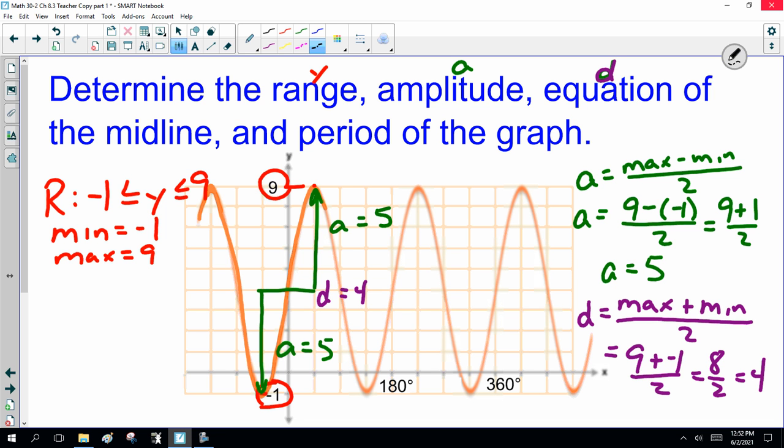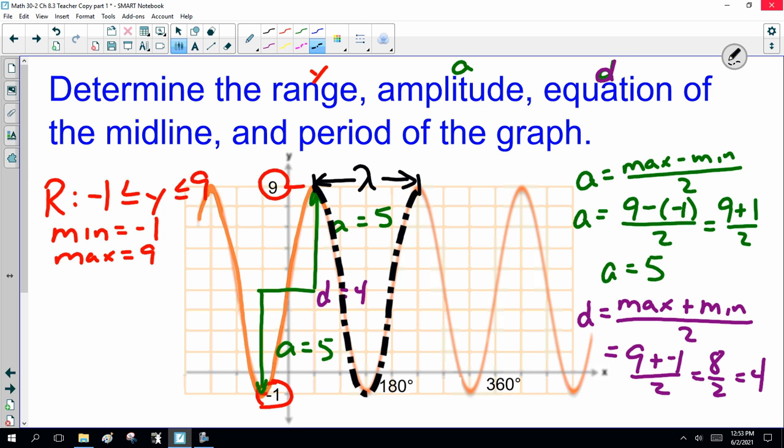Now, I did give you the spiel about going peak to peak. Those of you that have taken physics have seen the symbol lambda, which is the lazy person way of saying wavelength, or period. So we were looking at the graph here.